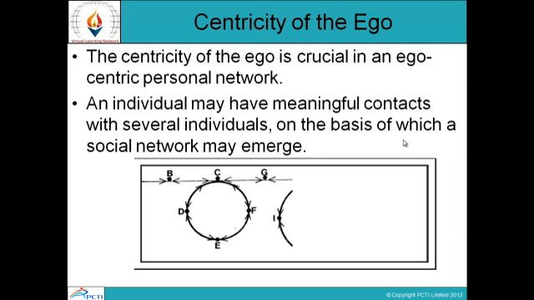Centricity of the ego. The centricity of the ego is crucial in an egocentric personal network. An individual may have meaningful contacts with several individuals, on the basis of which a social network may emerge. So, on the basis of which the centricity and the social network emerge, an individual has several meaningful contacts with various individuals.